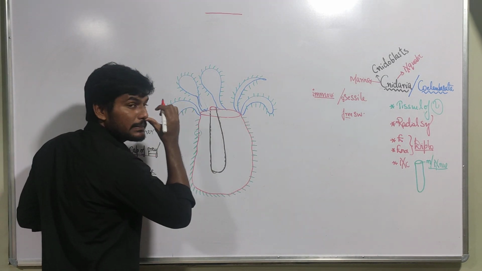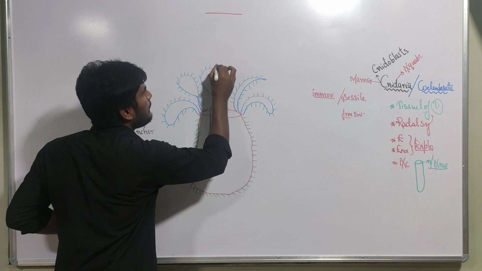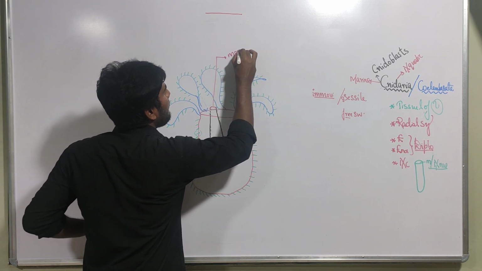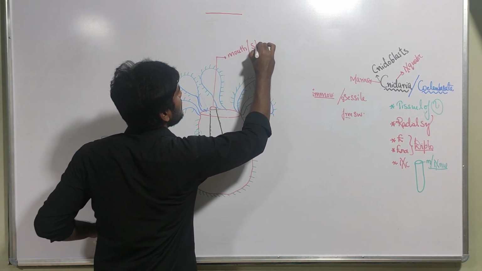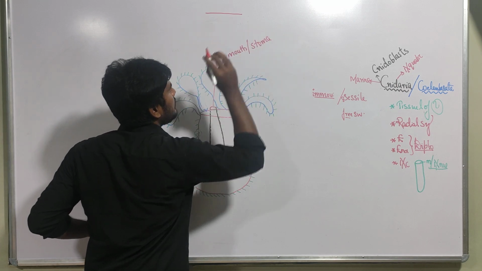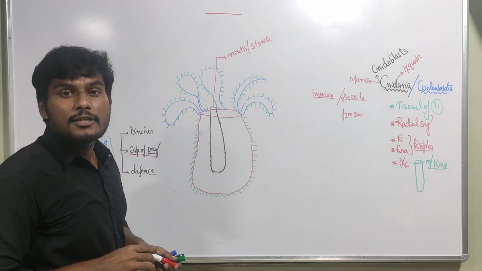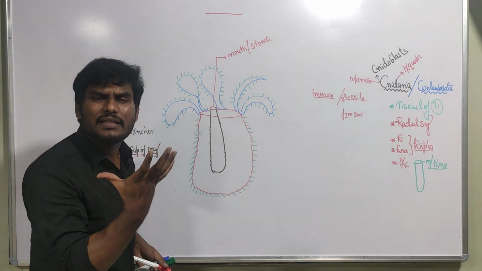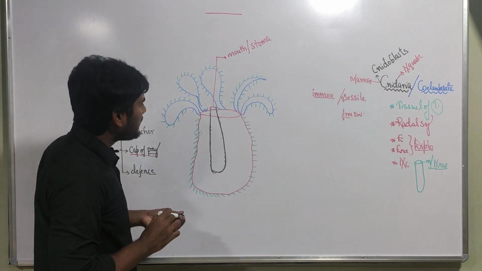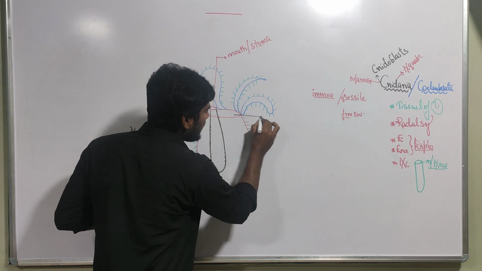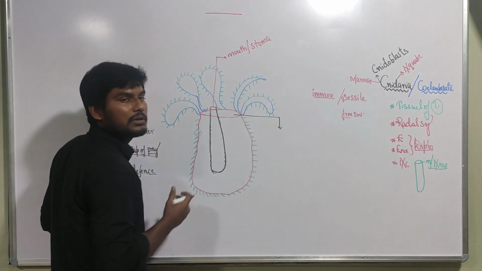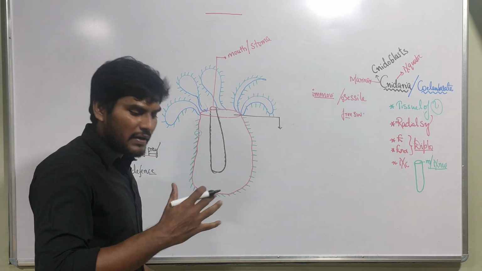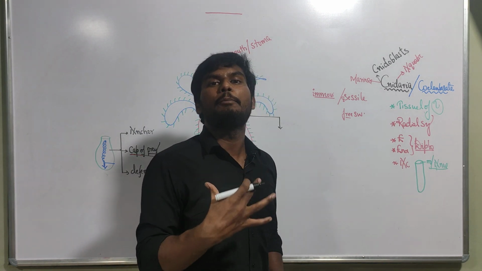This is the mouth. Another name for mouth is stoma. Now below the mouth there is a large opening. What is the name of that large opening? Listen, this is the large opening which is present below the mouth. If anything is present below, we say hypo.